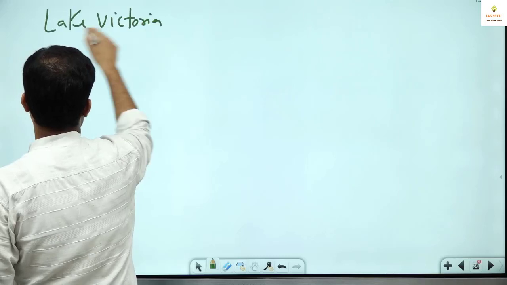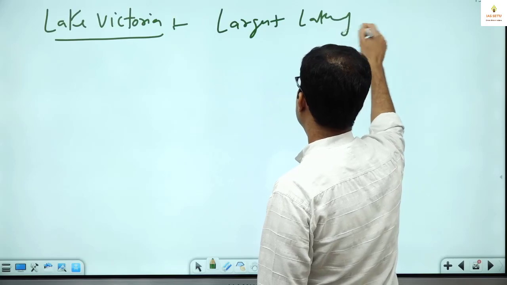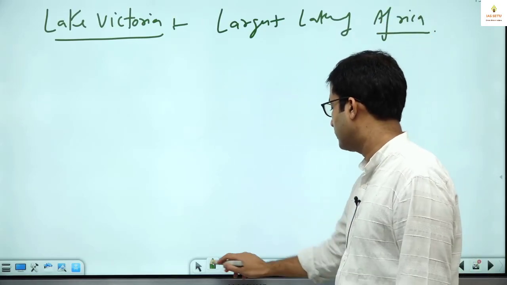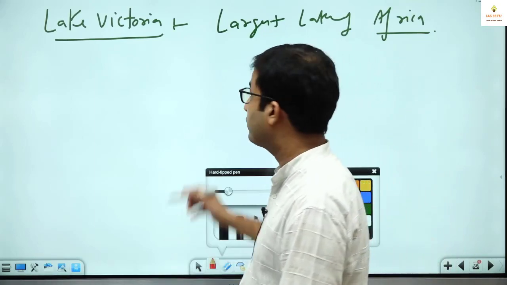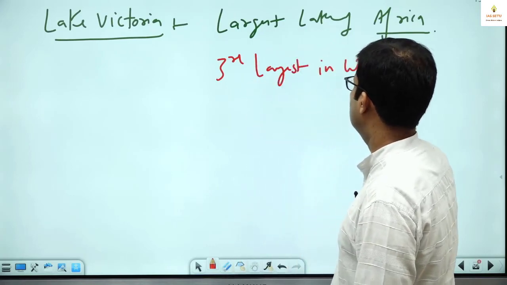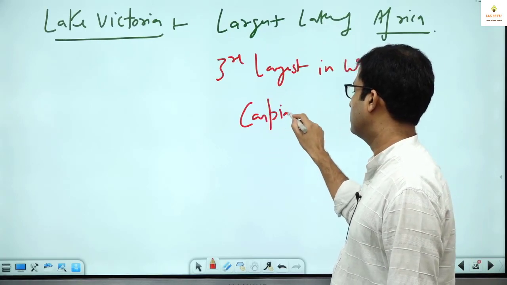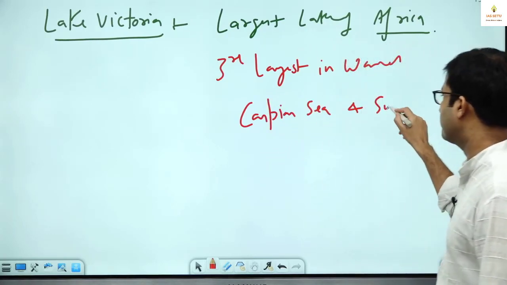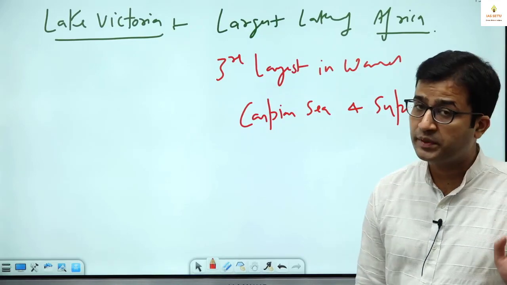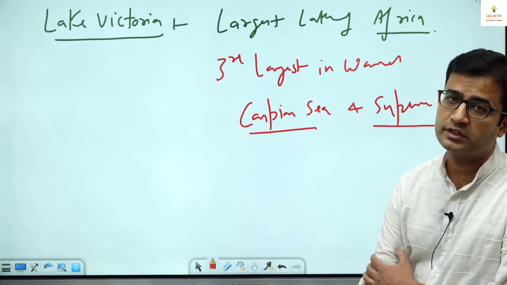For this Lake Victoria, you can note down it is largest lake of Africa. It is the largest lake in Africa, third largest in world after Caspian Sea and Lake Superior. Caspian Sea is world largest lake, Superior Lake second largest, and the Lake Victoria is third largest.